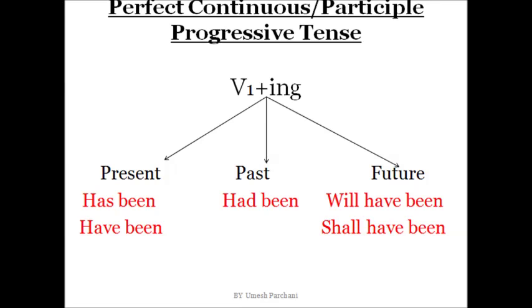Let's come to perfect. Now let's find what kind of similarity we find between perfect and perfect continuous. In perfect, as you know, the present perfect helping verb is has and have, past perfect helping verb is had, future perfect helping verb is will have and shall have. The same are applied as helping verbs in perfect continuous also. But the only thing we are adding with the helping verb is been. So simply, present perfect continuous helping verb is has been and have been, past perfect continuous helping verb is had been, and future perfect continuous helping verb is will have been and shall have been.